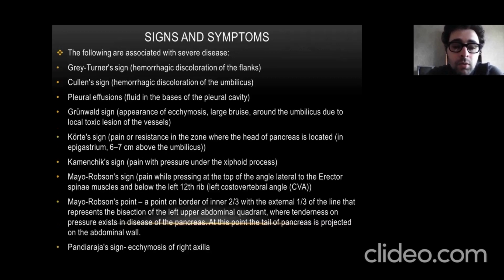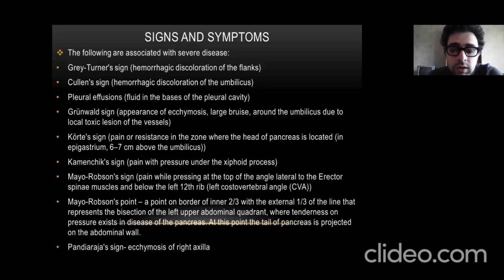Specific symptoms. There are also many specific symptoms. You should remember symptoms that are associated with, firstly, severe disease, like Grey Turner's sign, hemorrhagic discoloration of the flanks. You should remember Mayo-Robson sign. Mayo-Robson sign has two variants, Mayo-Robson point and Mayo-Robson sign. Mayo-Robson point is a point at the border of the inner two-thirds that represents the B section of the left abdominal quadrant.